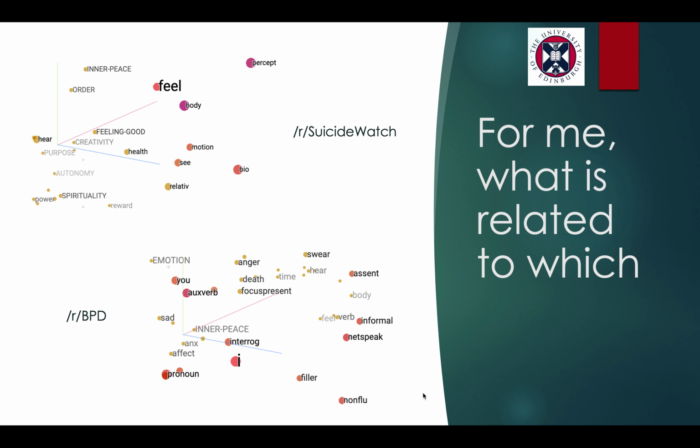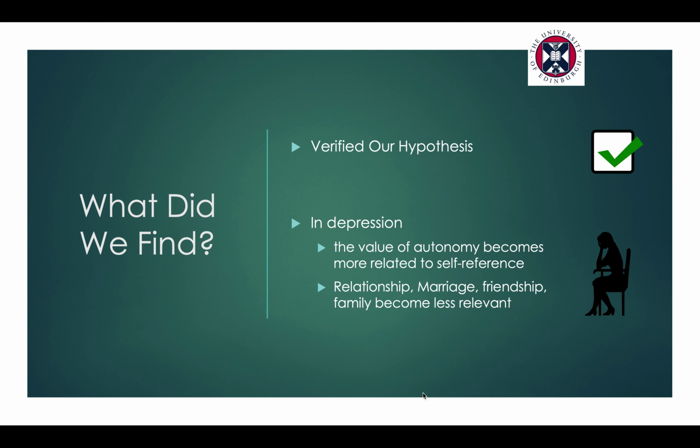We started by comparing distances between each pair. We also found that comparing distances between pairs in each of these mental health subreddits to a neutral subreddit would help us rid of noisy pairs that aren't relevant to our study. So instead of focusing on the distance between categories in a given subreddit, we compare the change of relevance for a pair between the mental health related subreddit and the neutral one. At the end, we were able to verify both of our hypotheses.